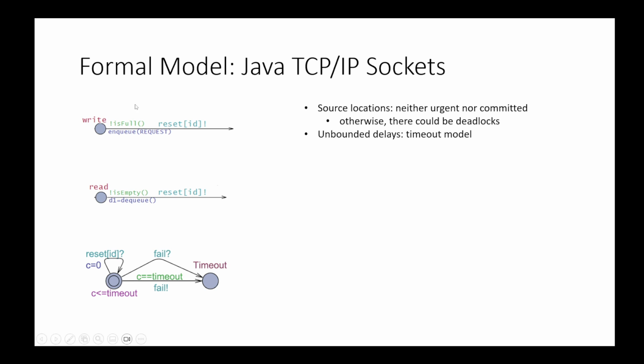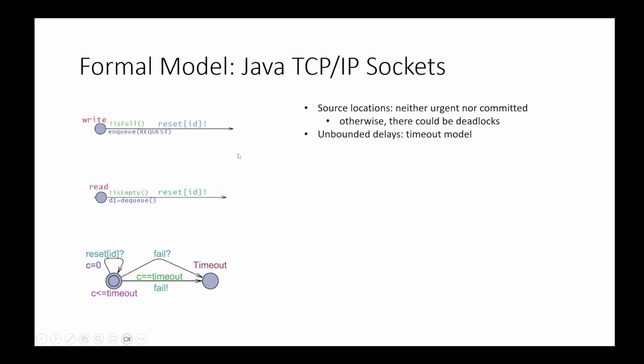So in this application, we modeled the operations of sending and receiving messages with unbounded delays, whose delays are distributed with an exponential distribution as usual, and we have the rates for writing and reading. However, this causes a scenario, there exists a trace in which even if one of these transitions is enabled, it is never executed, and the corresponding automaton waits infinitely in the source location without ever executing an action.